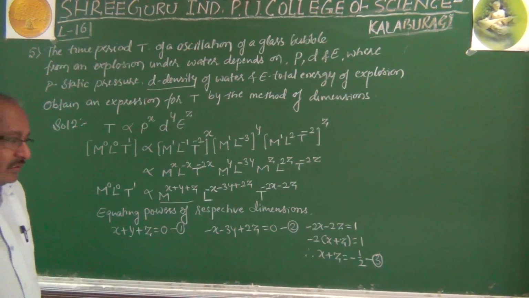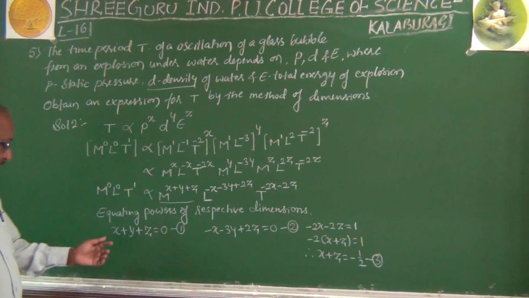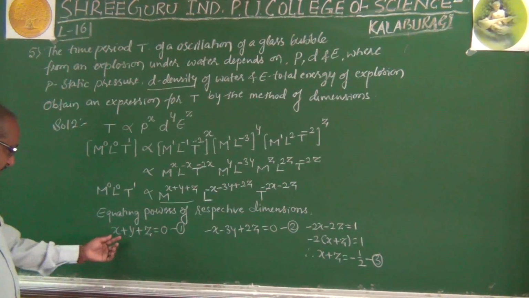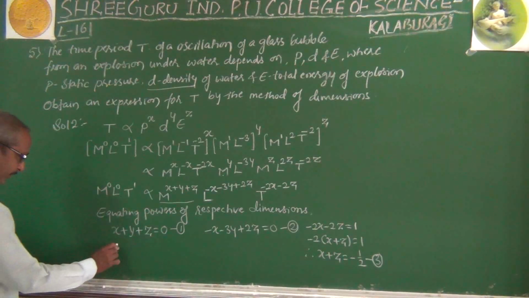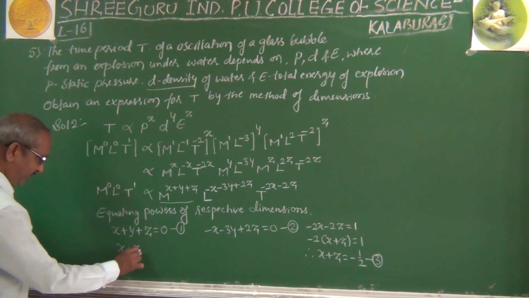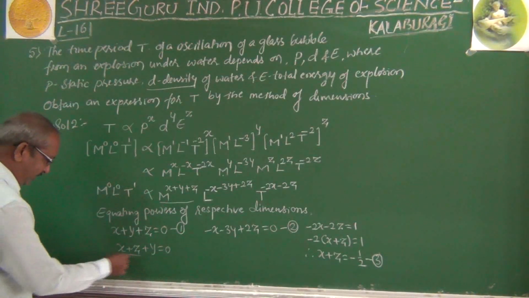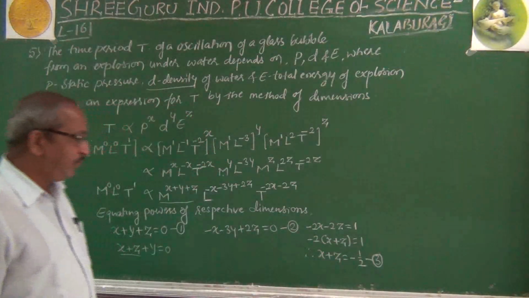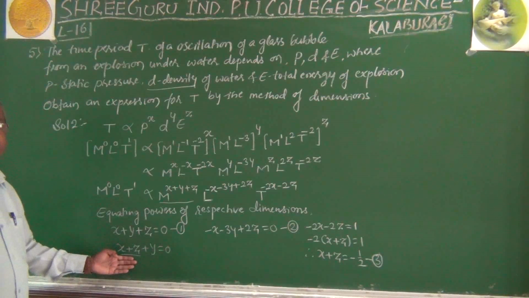Now better to look here carefully, better to concentrate here. In the first equation we have x plus y plus z equal to 0. So this we can also write as x plus z plus y equal to 0. But here x plus z we have minus 1 by 2. So therefore put the value of x plus z equal to minus 1 by 2 in this equation.